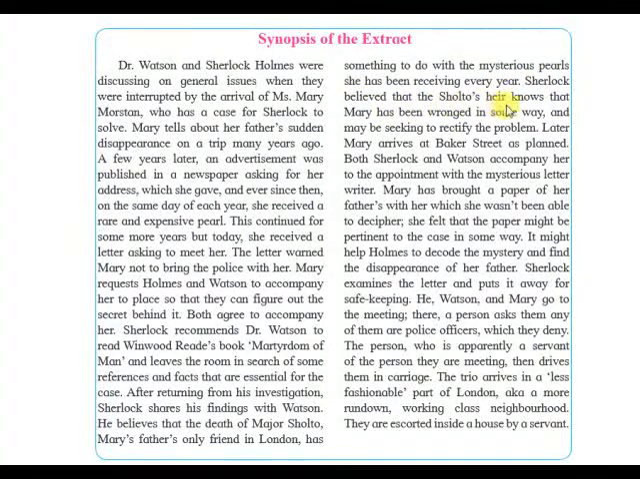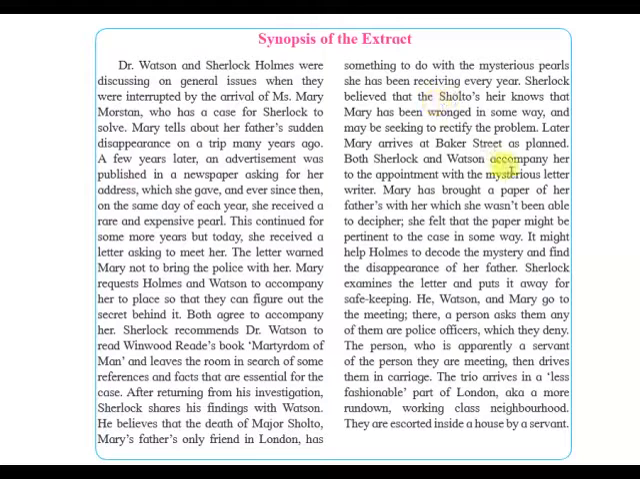Sherlock believed that Sholto's heir knows that Mary has been wronged in some way and may be seeking to rectify the problem. Sholto's heir here means maybe his son or his son's son or his grandson, somebody who knows what has happened to her father and knows what the actual condition is or what was going to happen.